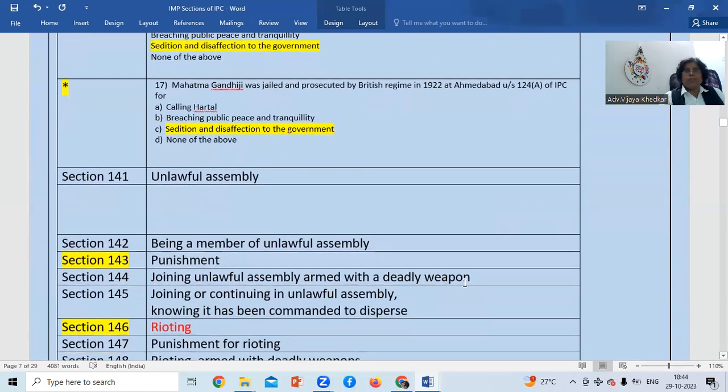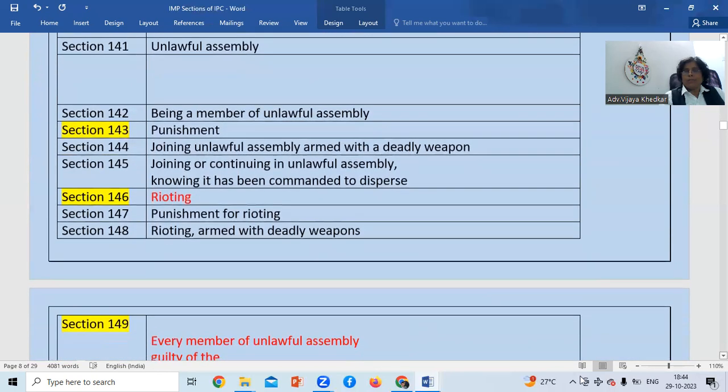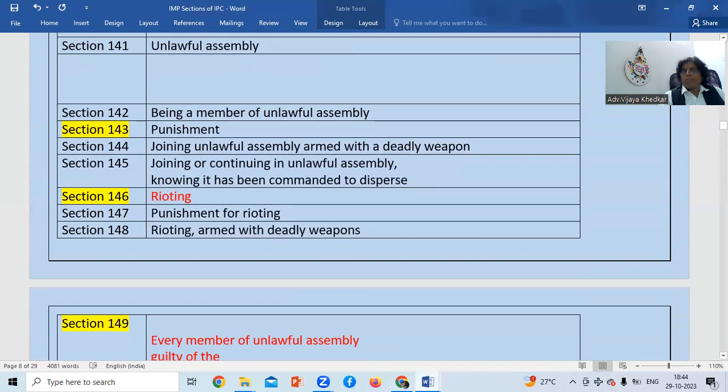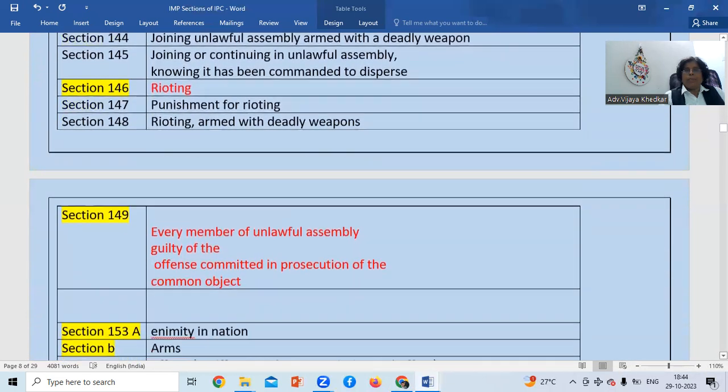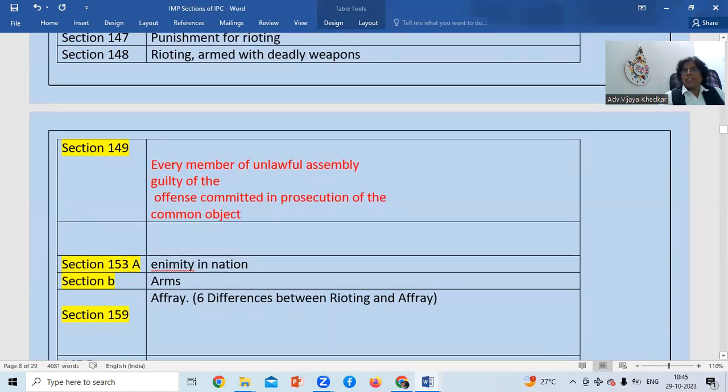So 141 is unlawful assembly. 143 is punishment for unlawful assembly, and this is rioting. So section 146 is also important, rioting. Every member of an unlawful assembly is guilty of the offense committed in prosecution of the common object. That section is 149. And enmity is section 153, defining enmity in the nation.